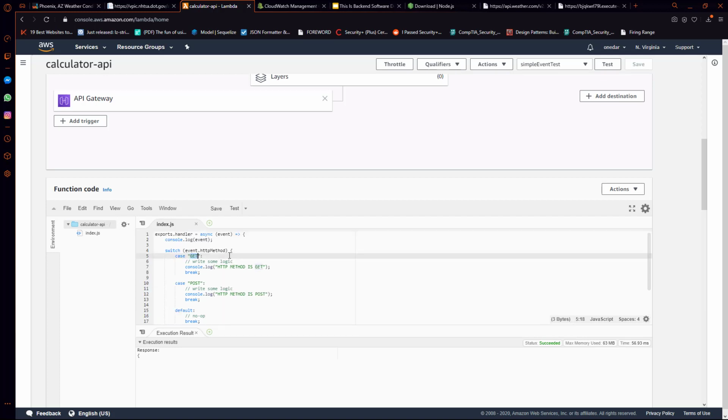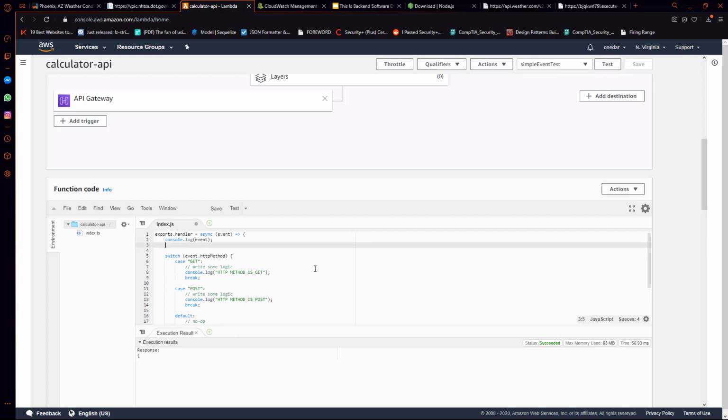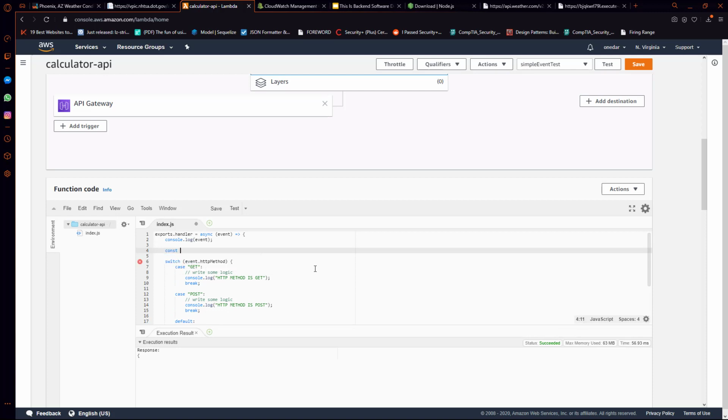So what I'm going to do is create, based on the HTTP method, an actual const, or actually this would be a var. So I'm going to create a variable, and I'm going to call this response message. And response message is just going to be equal to an empty string for now.